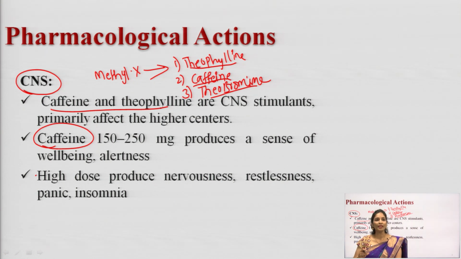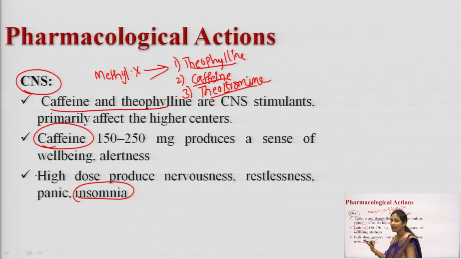If you take caffeine, or any methylxanthine, in an increased dose, what is going to happen? You can produce nervousness, restlessness, panic, and insomnia. Insomnia is termed as loss of sleep. All these are side effects observed when taken in a high dose. In a therapeutic dose, it produces a sense of well-being and alertness, but in a high dose, it can produce nervousness, restlessness, panic and insomnia. So these are the actions of methylxanthines on the CNS.